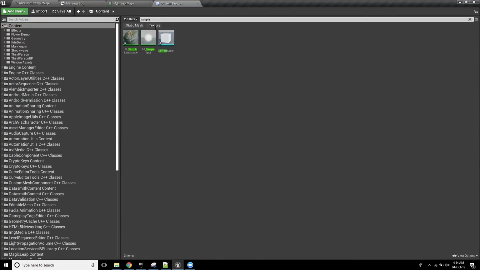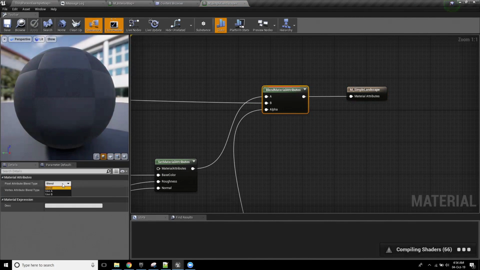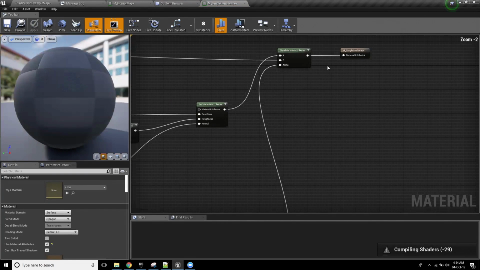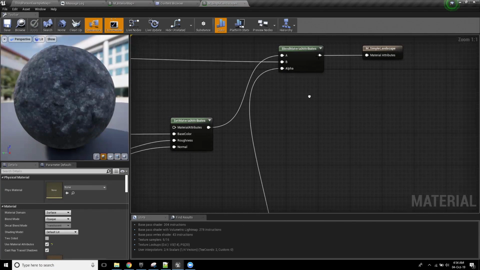It blends everything together. And the other thing that's nice about it is if I look at that node and I click it, you can say, hey, when it comes to vertex attributes, just use A or B. But when it comes to pixel attributes, I want them to blend. This can get around some issues that you get where you're using a texture to blend stuff that isn't quite playing nice for vertex attributes. And even if you didn't want to do it this way, you can still manually blend stuff if you need to.